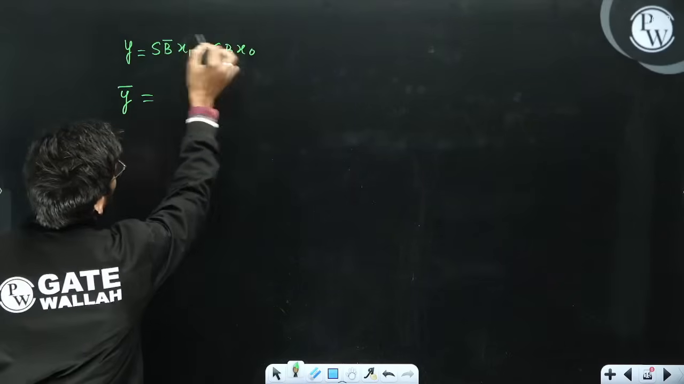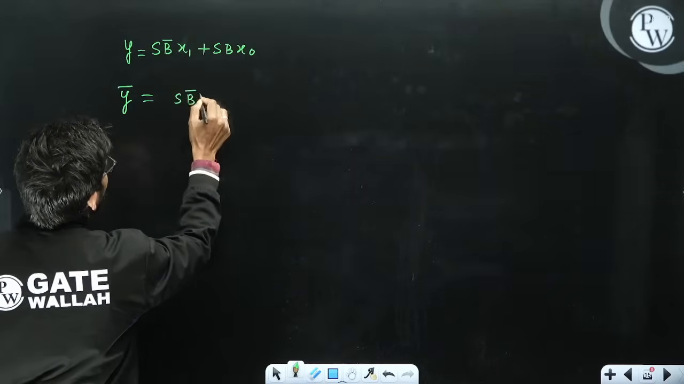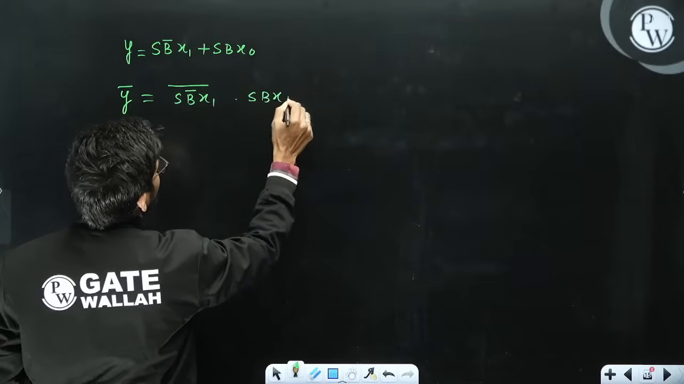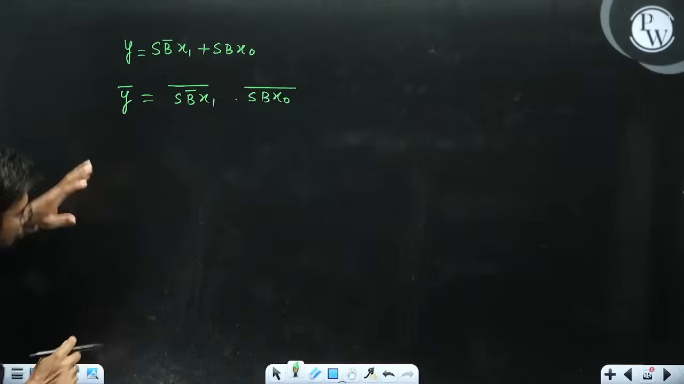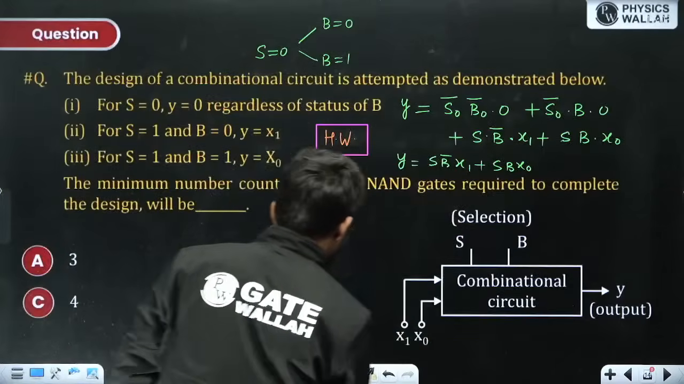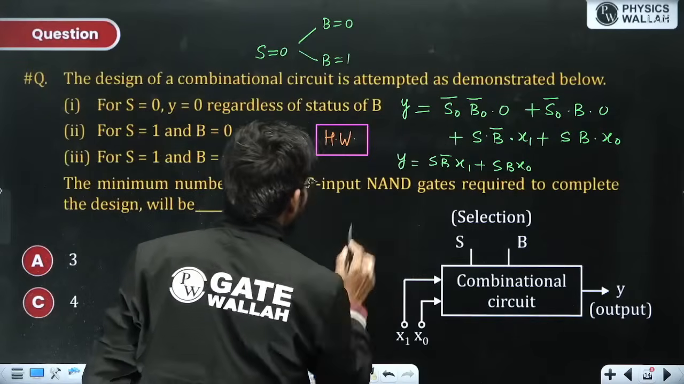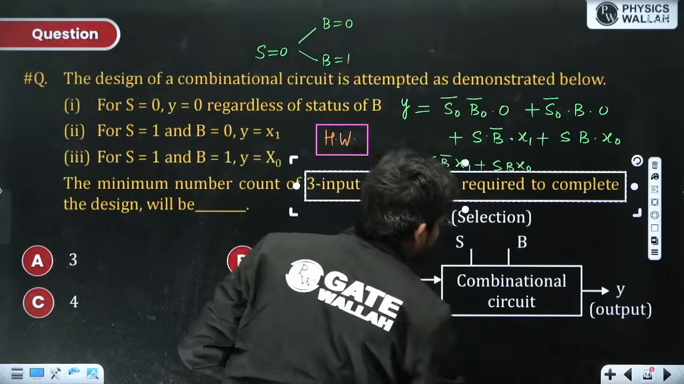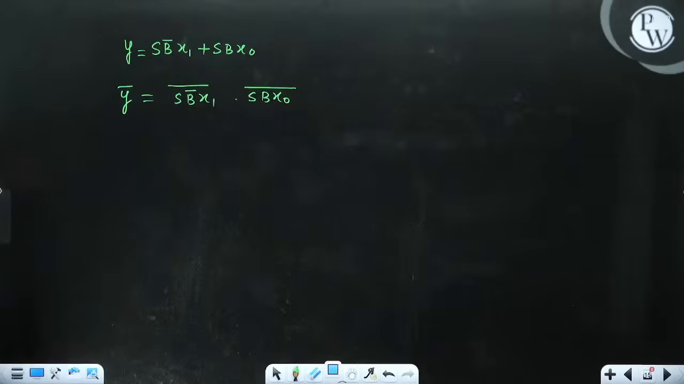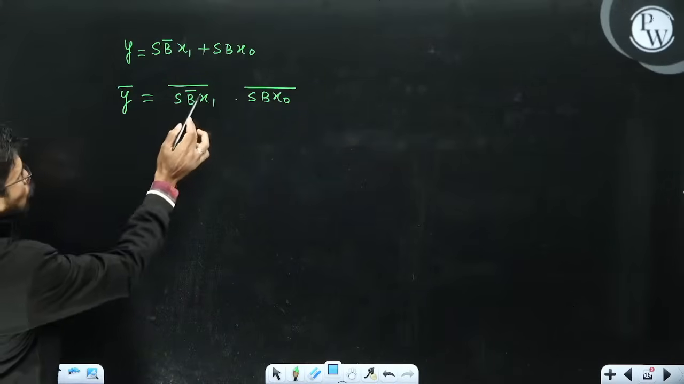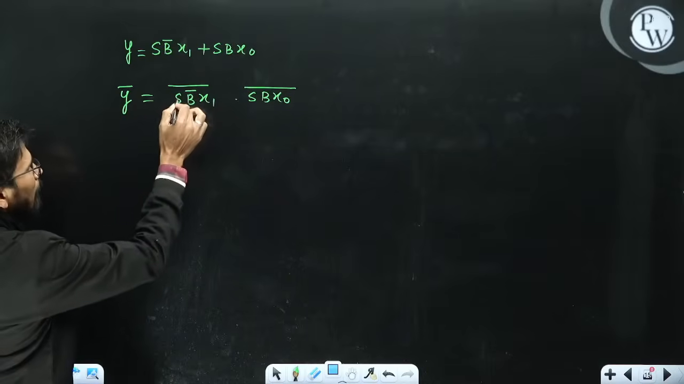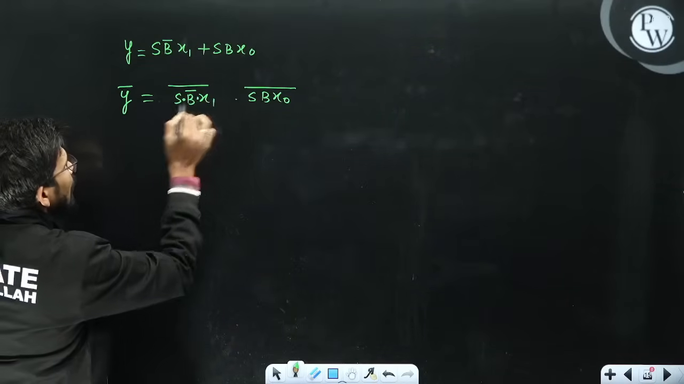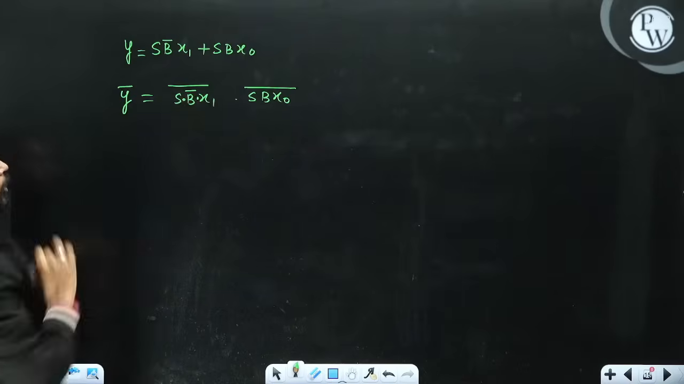So when I take the whole complement, I'll be getting S B bar x1 whole bar into S B x0 whole bar. Now we have 3 input NAND gates, not 2 input. They have said that 3 input NAND gates are required to complete. So we have available 3 input NAND gates. To generate this output, I'll apply S, I'll apply B bar, and I'll apply x1. Then I'll get S into B bar into x1 whole bar.